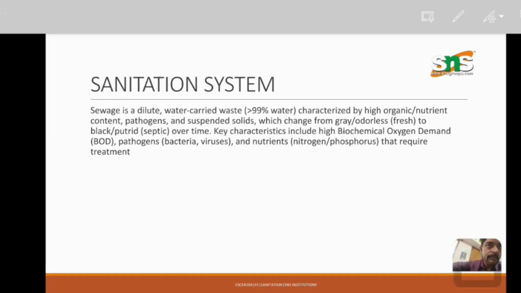Sewage is a dilute and water-carried waste, greater than 99% water, characterized by high organic nutrient content, pathogens, and suspended solids, which change from grey, odorless, fresh to black, putrid, septic over time. The key characteristics include high biochemical oxygen demand, pathogens, that is bacteria and viruses, and nutrients, nitrogen and phosphorus, that require treatment.